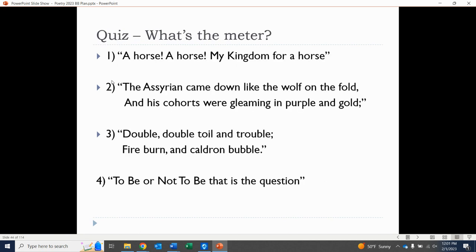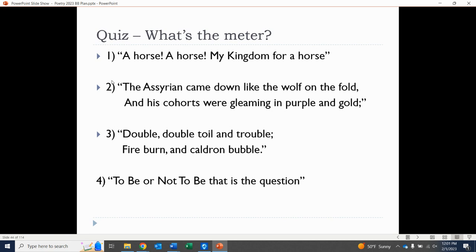So yes, let's do a little quiz here. You'll notice on Canvas, I have all the terms, including all of these, the feet and meters on there. So you can use that as a little guide, as your cheat sheet here. But let's look at 5 lines. And as you say them in your own head, or if you say them out loud in class, figure out what you would call each one of these.